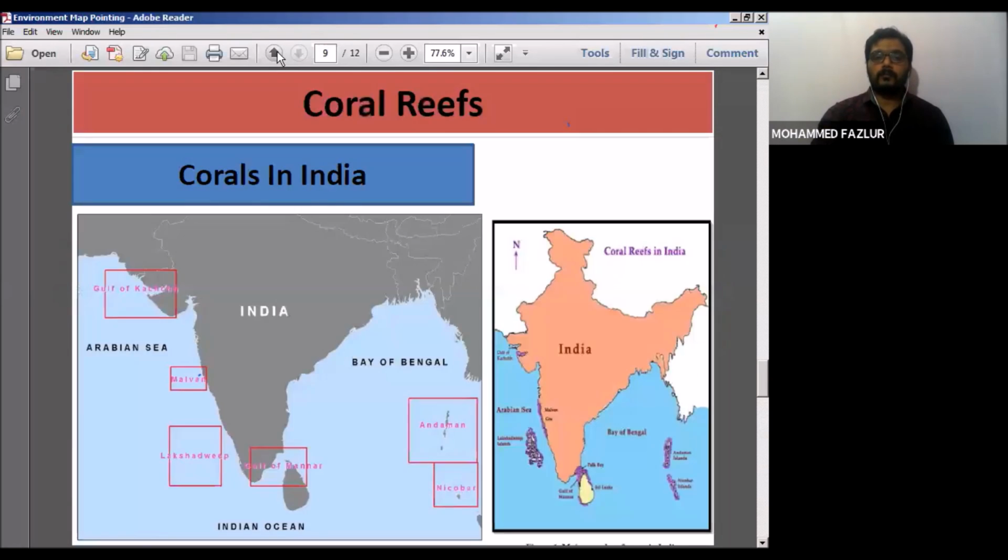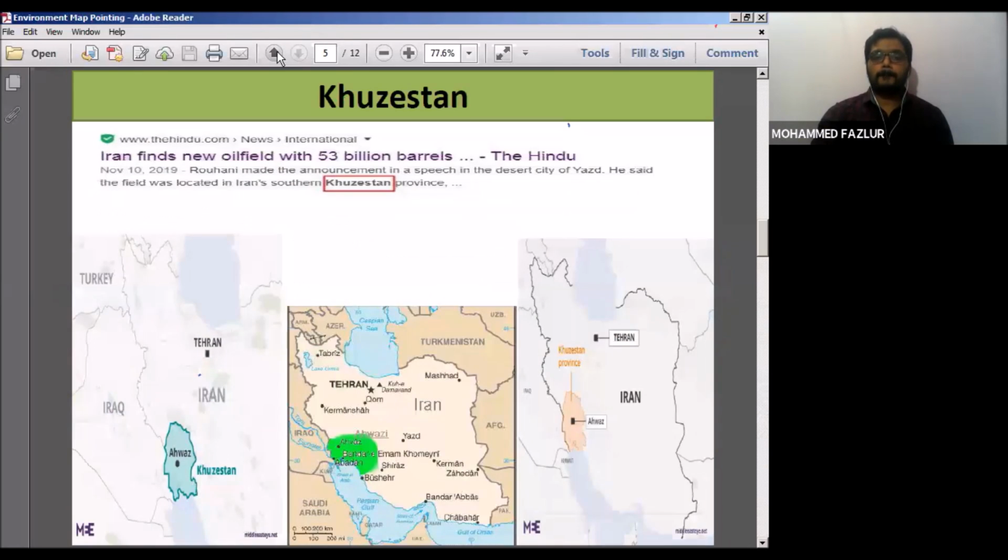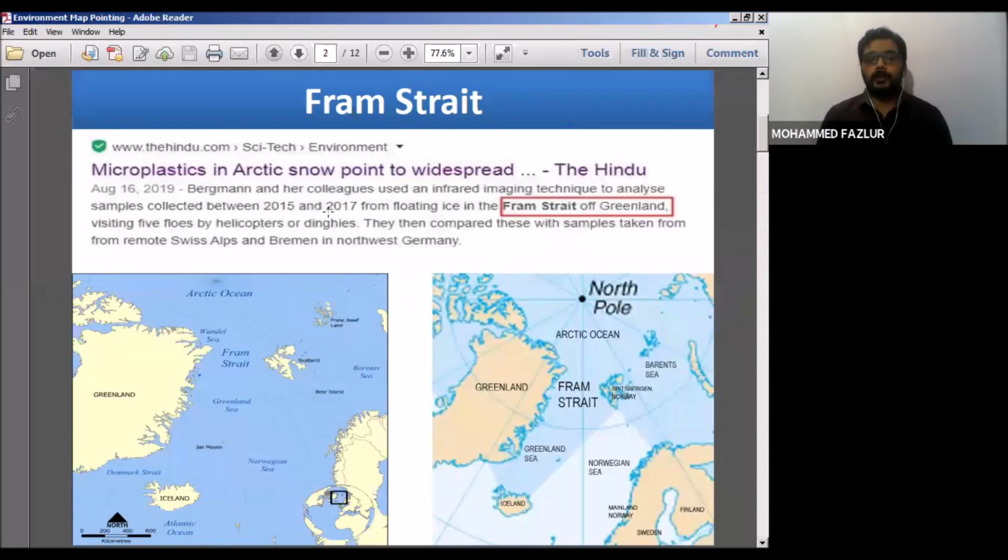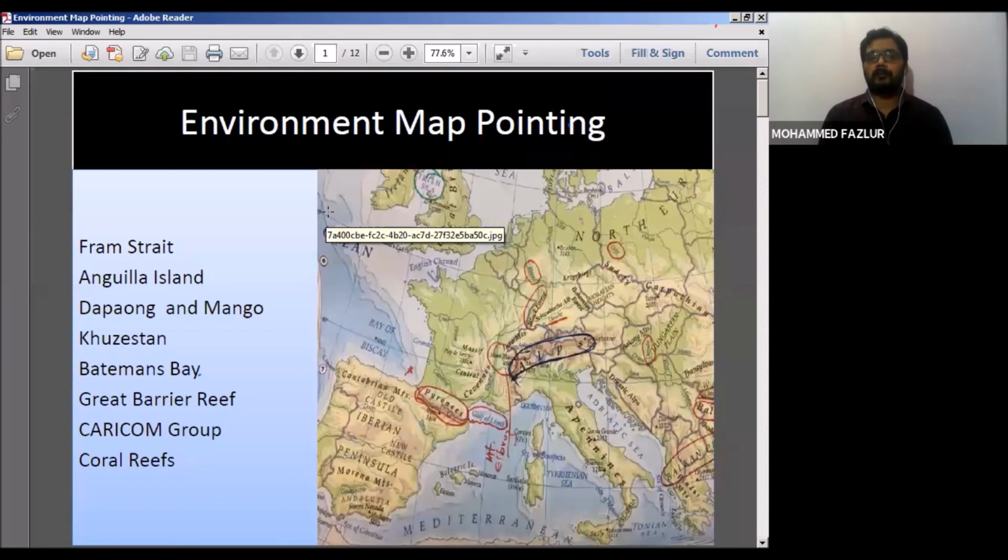Now, the most important points to study as per environmental aspects are Anguilla Island, the Pangon Mango, Batsman's Bay and Fram Strait. All these 4 points are in news. I have covered this till 2019, and for 2020 onwards I'll take one more session so that I can cover the environment and also the geographical location of these slides.